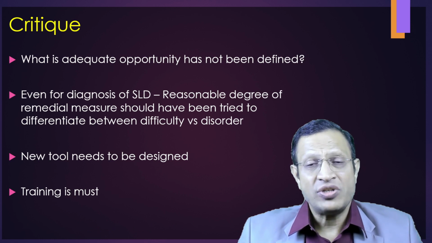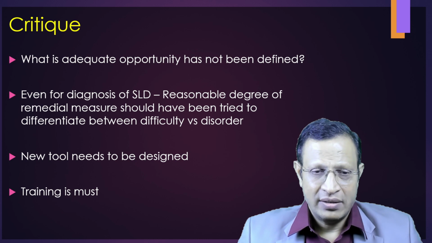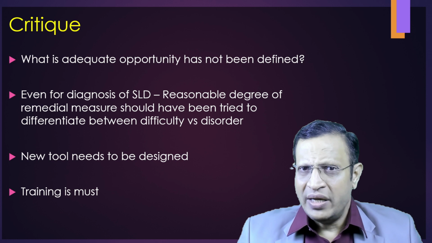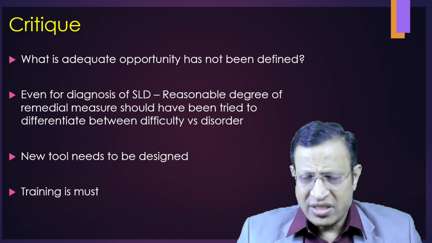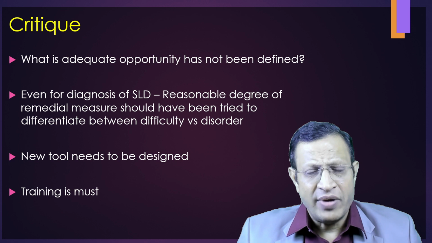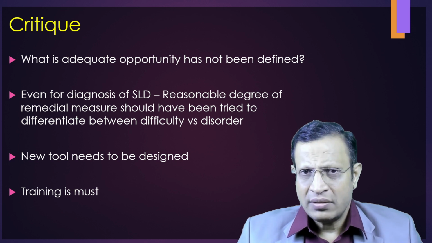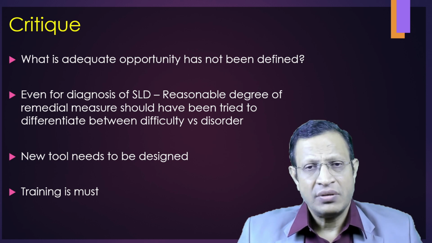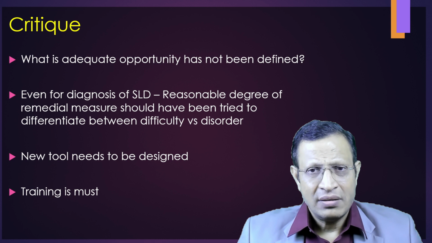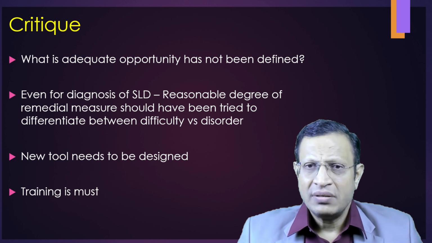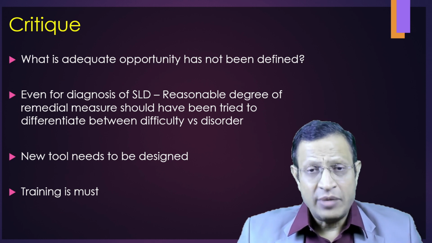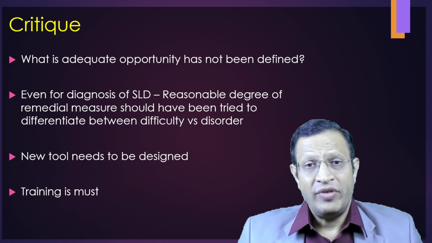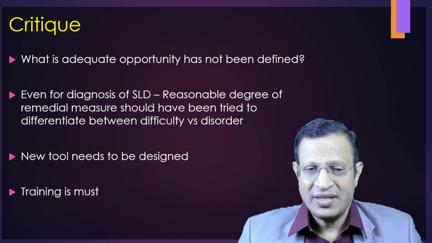And further, what is adequate opportunity for remedial measures has not been defined. Even for the diagnosis of SLD, as I mentioned, ICD-11 and DSM-5 clearly say that a reasonable degree of accommodation has to be given. That means remedial measures have to be undertaken. That means, do we have remedial measures available in the government? Do we have special therapists with regard to language, reading skills, writing skills? Whether we can undertake remedial measures? Unfortunately, there are none. That means the parents have to hire private people. That means we are moving away from the Right to Persons with Disability Act 2016.